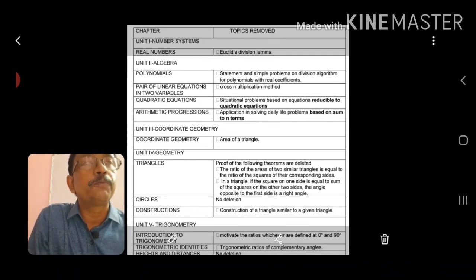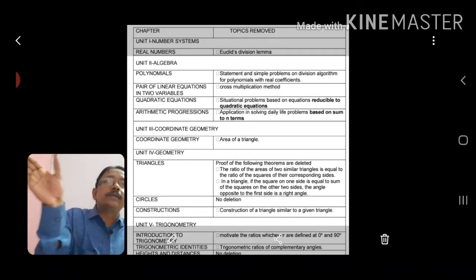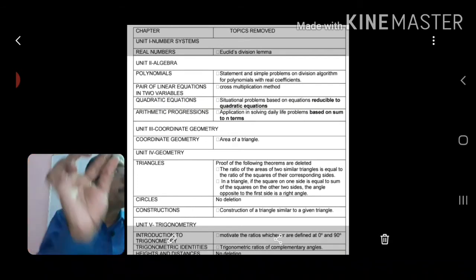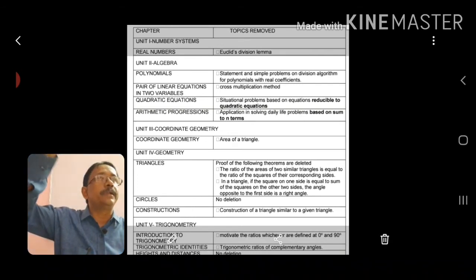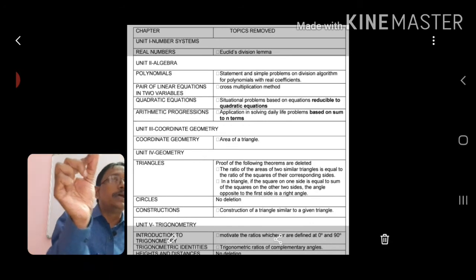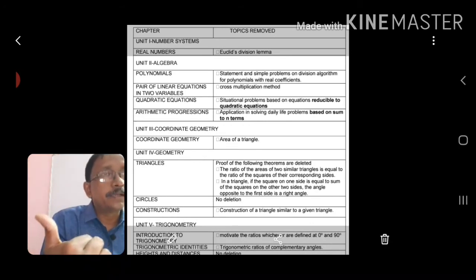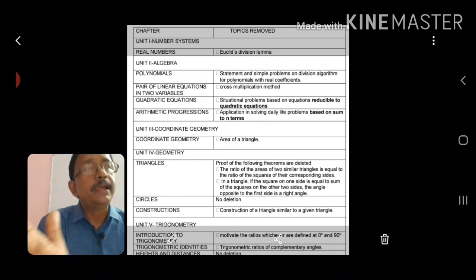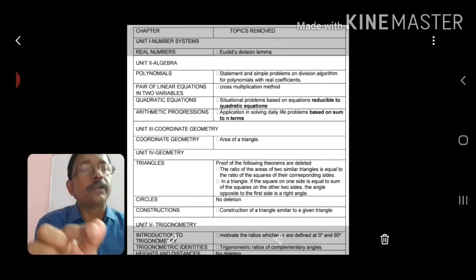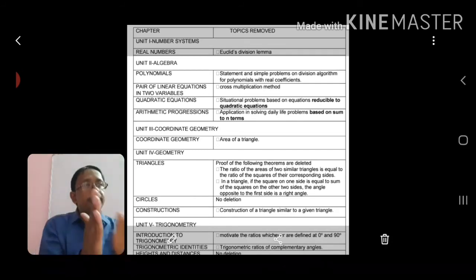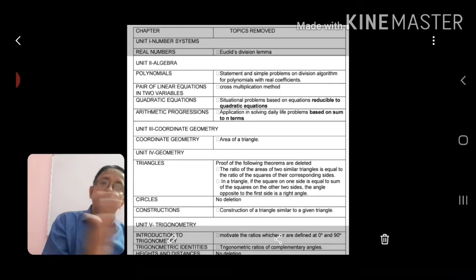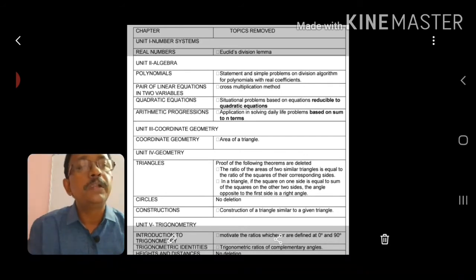What are these 2 proofs? One is the area of similar triangles: the ratio of the areas of 2 similar triangles equals the square of the ratio of their corresponding sides. That is deleted. And for the right angle triangle, one theorem proof, hypotenuse square equals perpendicular square plus base square, that is also deleted.